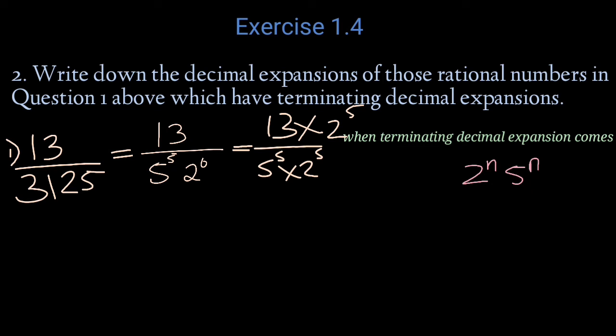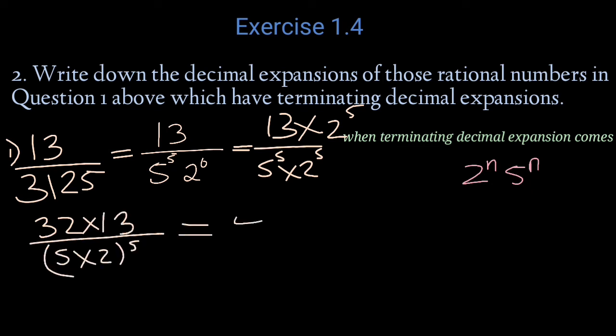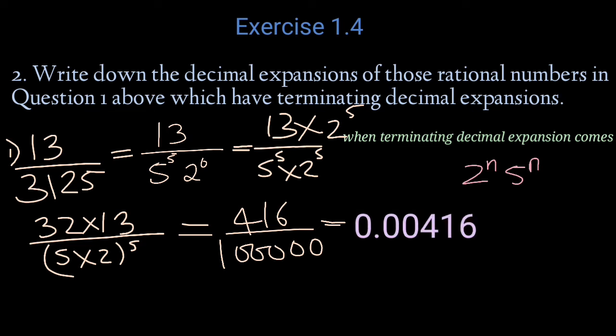Now we get 13 into 2 raised to 5 by 5 raised to 5 into 2 raised to 5. That's equal to 32 into 13 by 5 into 2 raised to 5, which is 416 by 1000000, that is 10 raised to 5. While dividing we get 0.00416.